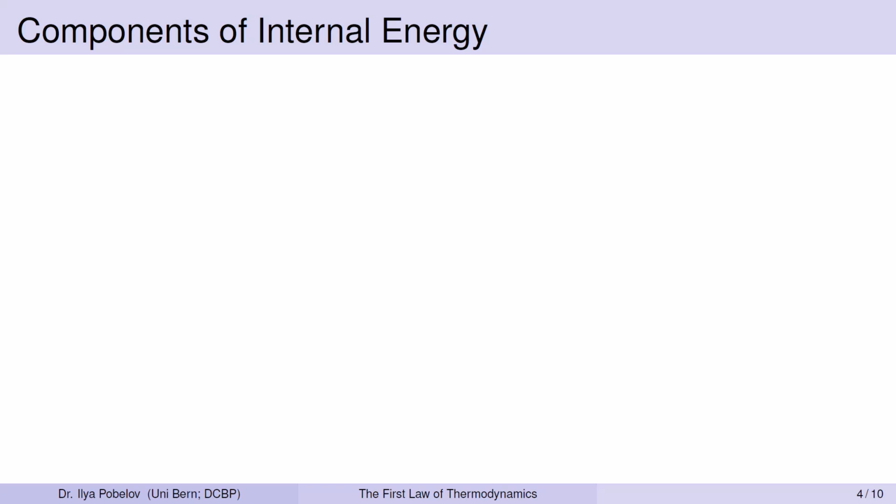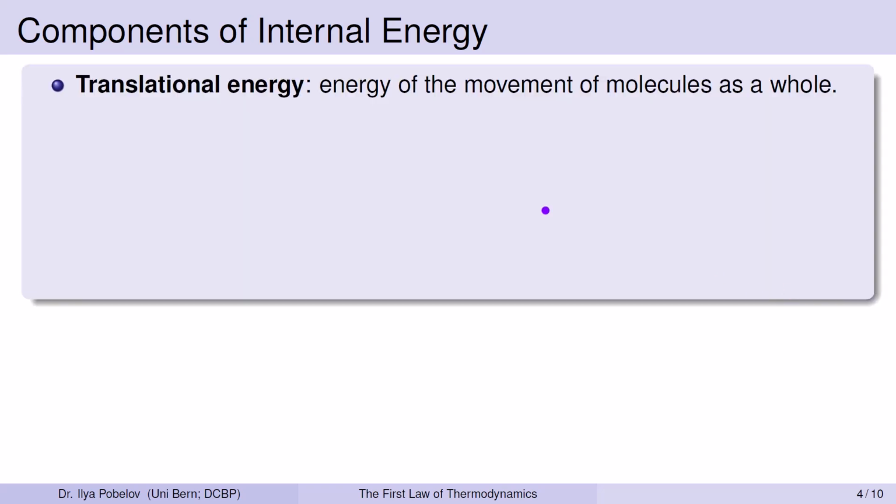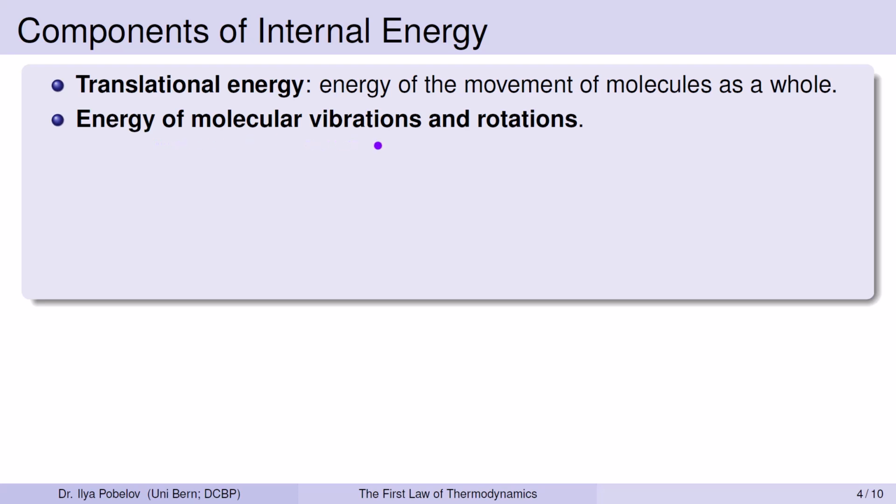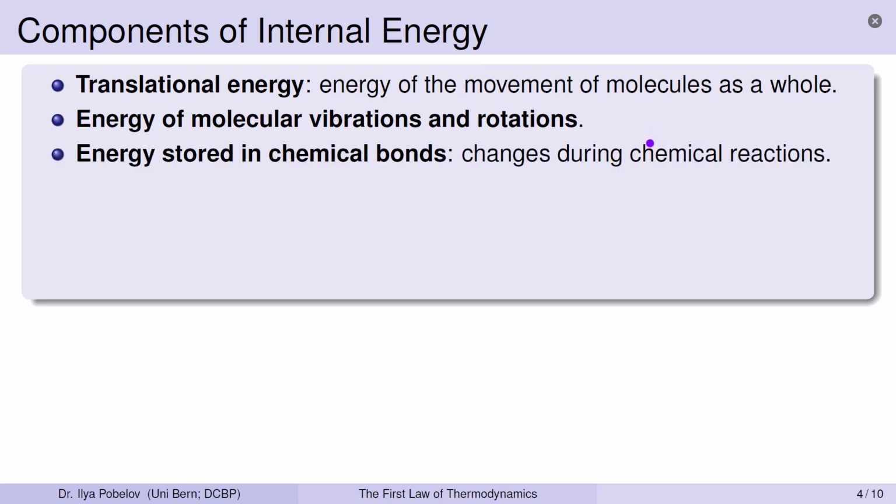Diving deeper, let's break down the constituents of this internal energy at a molecular level. Translational energy. This is the energy associated with the movement of molecules as a whole. Energy of molecular vibrations and rotations. Molecules can vibrate and rotate, and the energy of these movements also contributes to the internal energy. Energy stored in chemical bonds. The energy stored in chemical bonds is also part of the internal energy. It changes during chemical reactions.